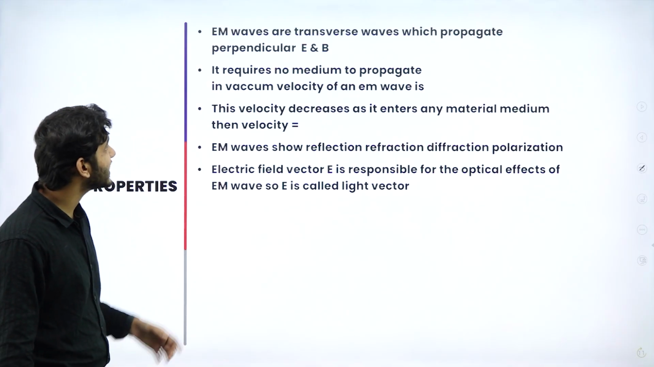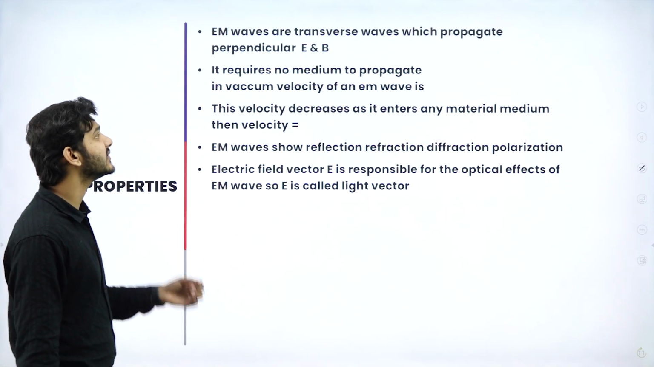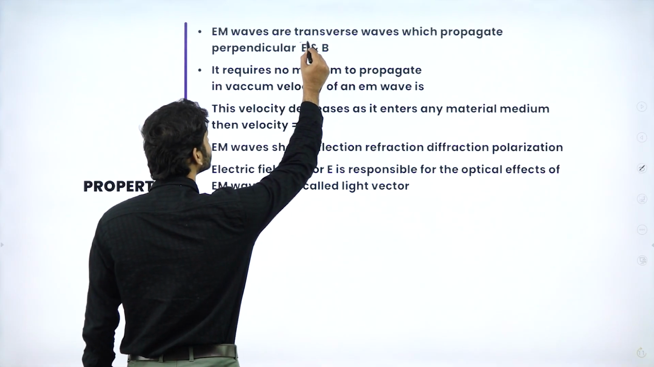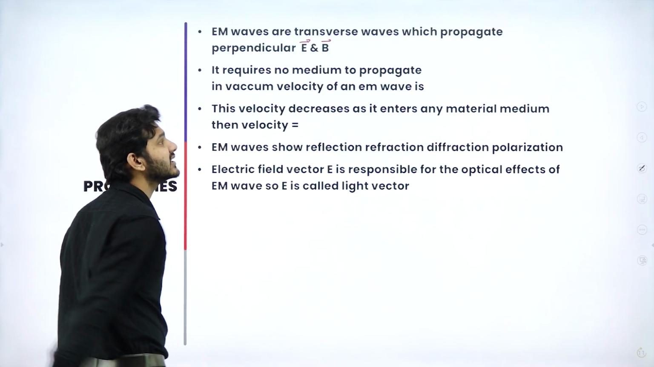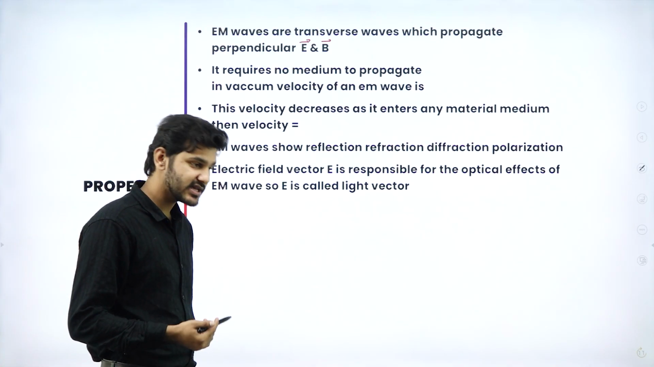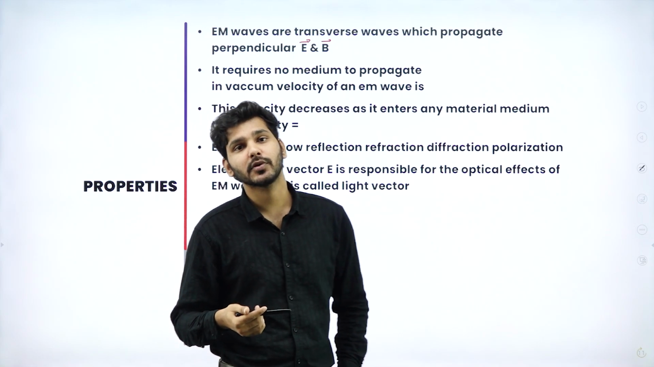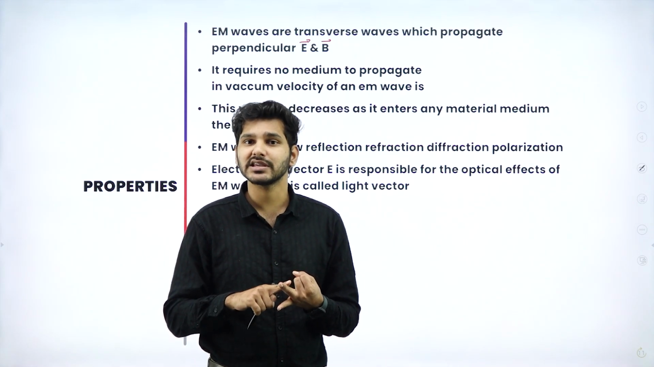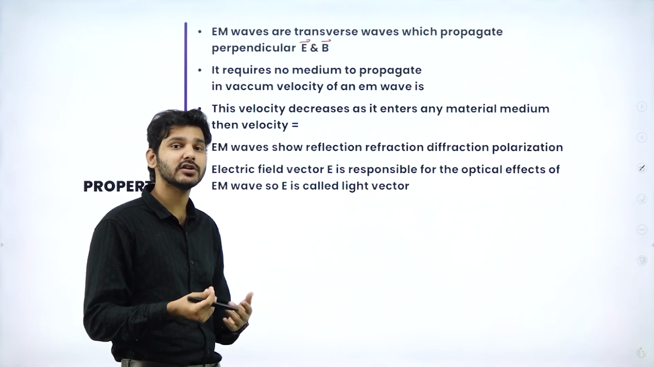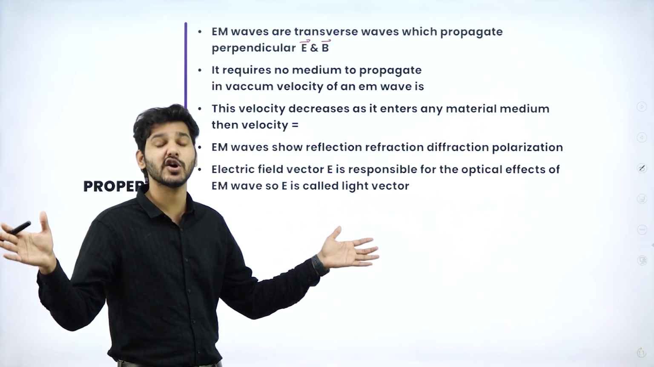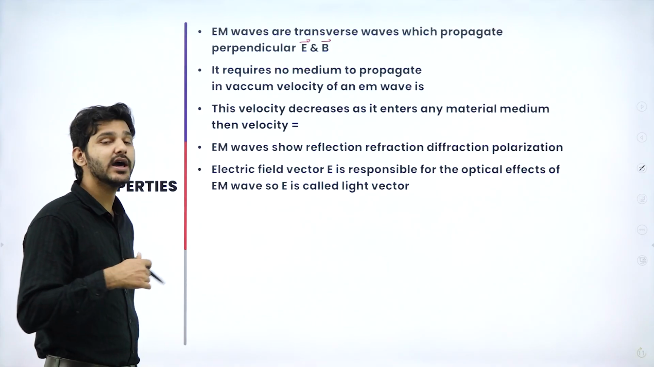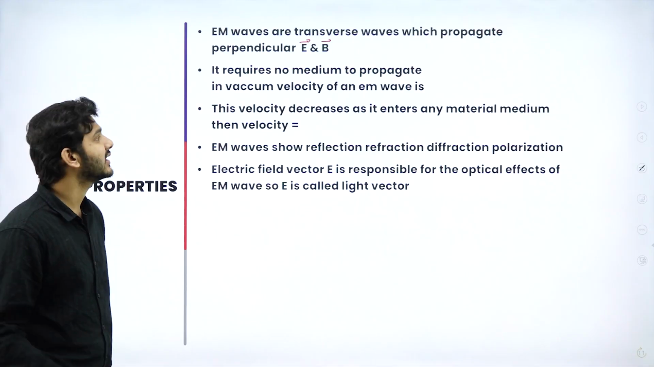Simply, I can say that EM waves are transverse waves which propagate perpendicular to the electric field and magnetic field. Both are vector quantities, and it requires no medium to propagate. That is, electromagnetic radiation propagates in water, in glass, in any other material, or even in vacuum. In the void space also, electromagnetic radiation propagates in all directions. That is why we say that for electromagnetic radiation, we require no medium to propagate.